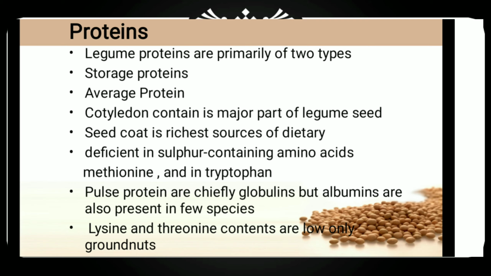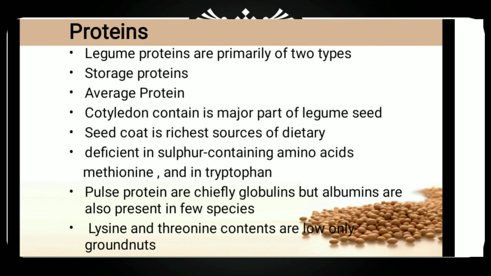The majority of pulses proteins have a high molecular weight and a very compact molecule, and this reduces the digestibility of the native protein because of the anti-nutritional factors present in pulses and legumes, particularly phytin and polyphenolic compounds. They have the tendency to bind nutritional compounds and make them unavailable for human beings, and these anti-nutritional factors are removed by different treatments: soaking, germination, cooking, and after that dehusking. There are different processes to remove the anti-nutritional factors from legumes and pulses.